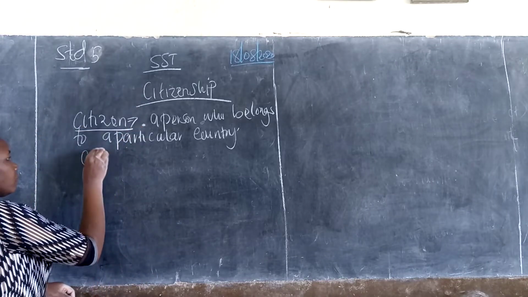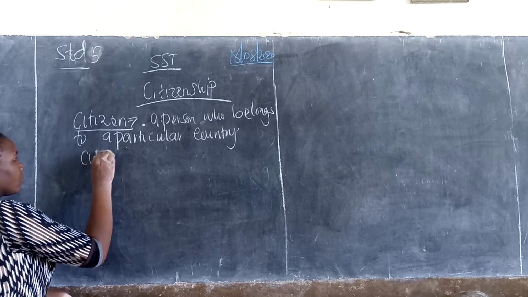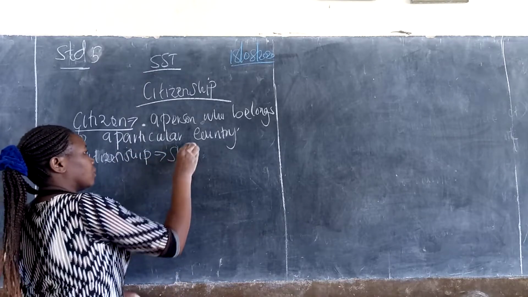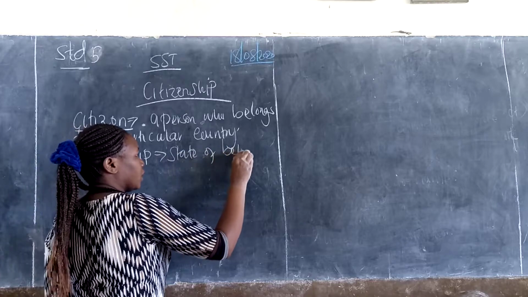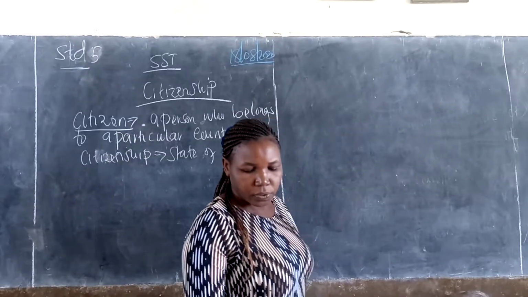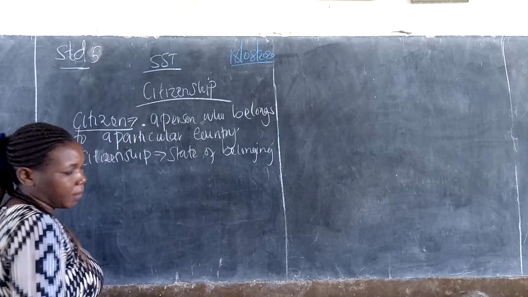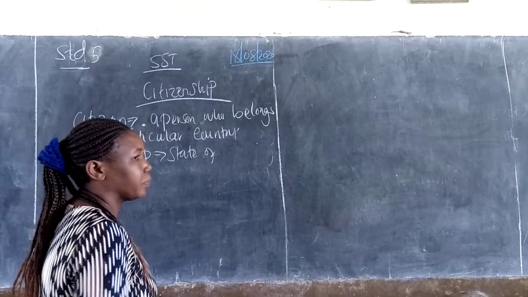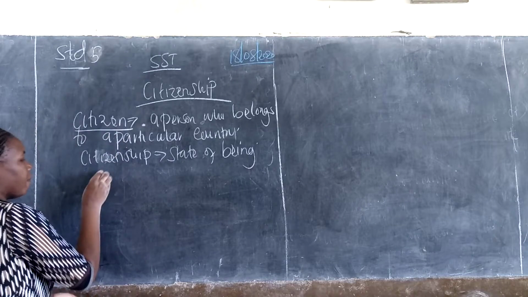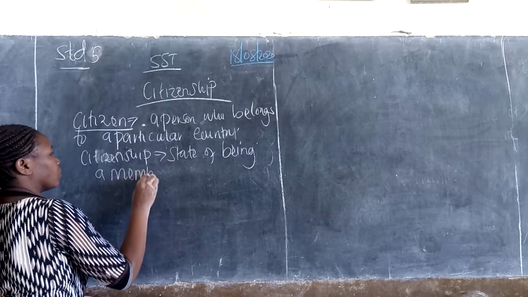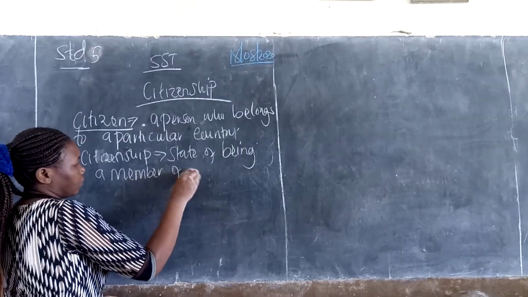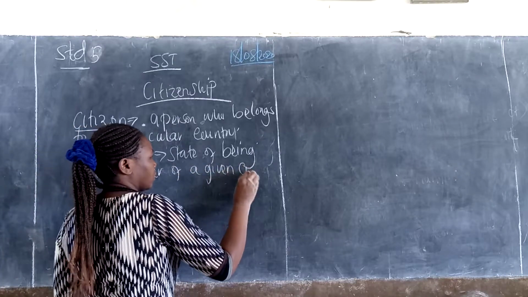And citizenship is the state of belonging, the state of being a member of a given country.